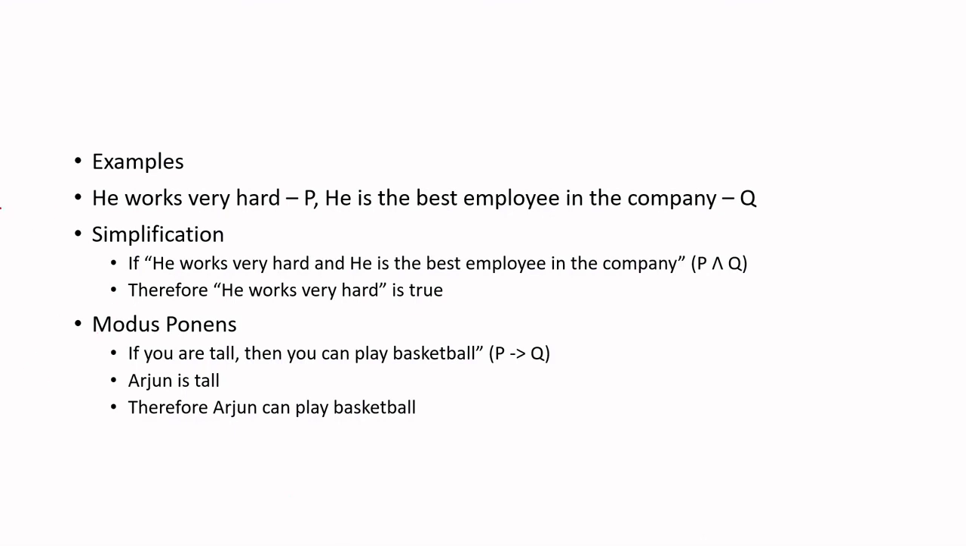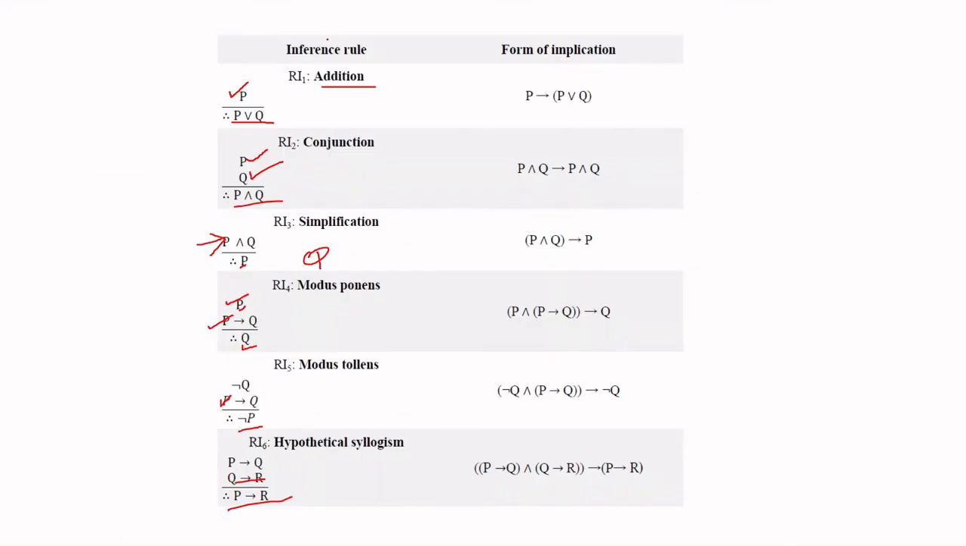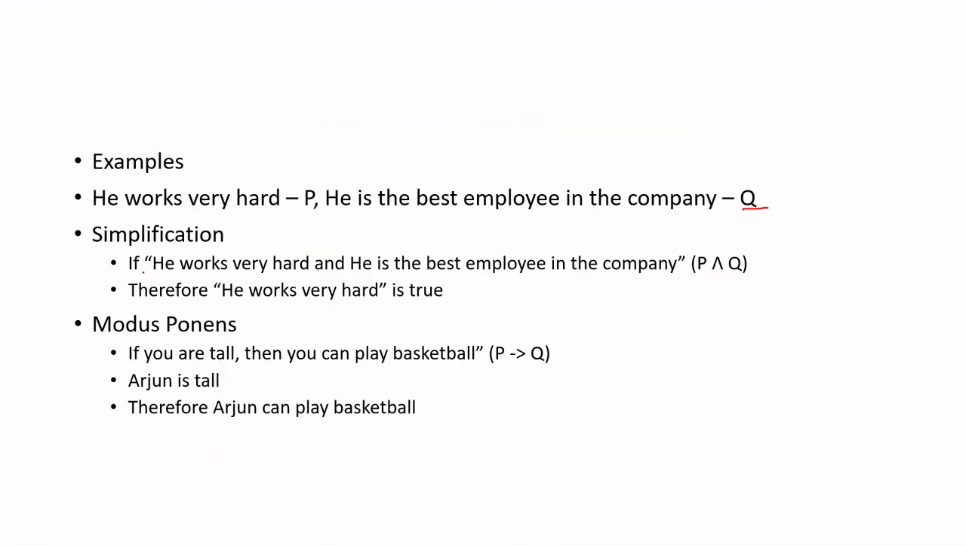Let us say we have a proposition P which states that he works very hard. And similarly, Q is he is the best employee in the company. Now, according to simplification, so what is simplification? Simplification says if P and Q is true, then you can infer that P is true, right? So we have a statement, he works very hard and he is the best employee in the company. From that, we can infer he works very hard.